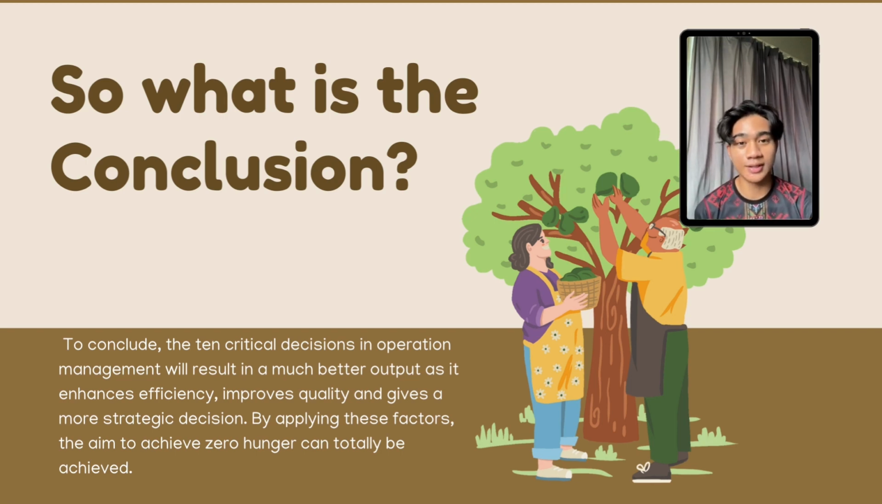To conclude, the 10 critical decisions in operation management will result in a much better output as it enhances efficiency, improves quality, and gives more strategic decisions. By applying these factors, the aim to achieve zero hunger can totally be achieved.